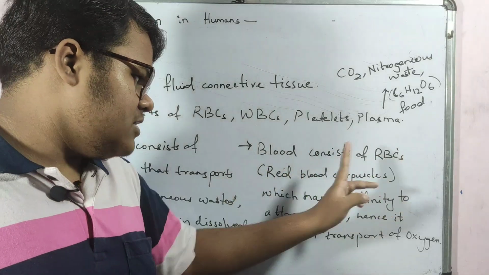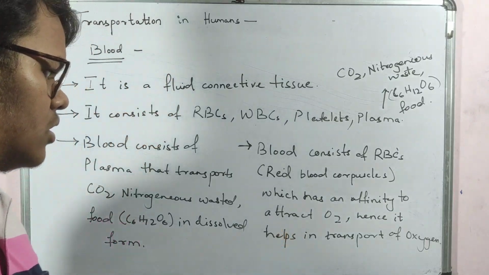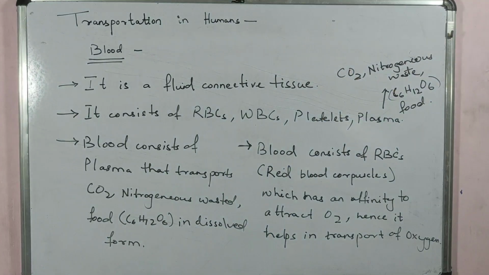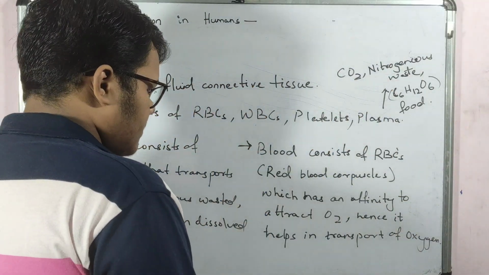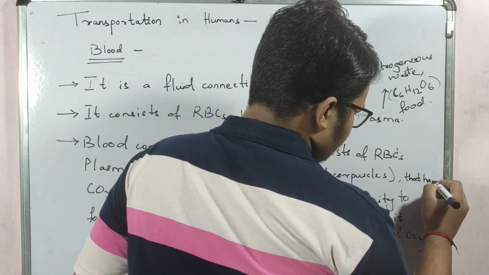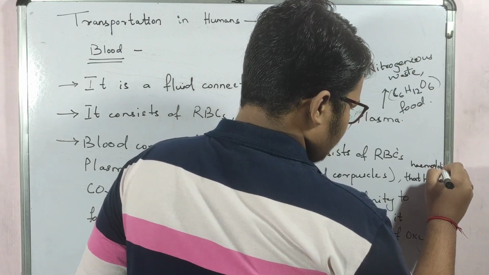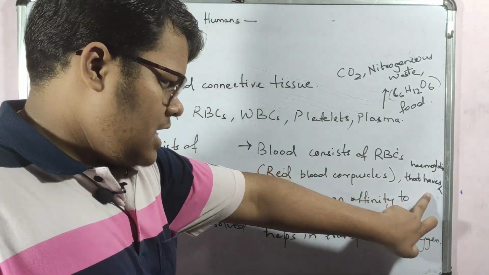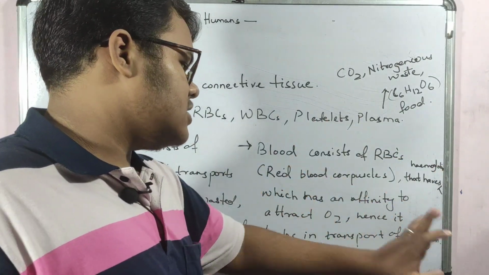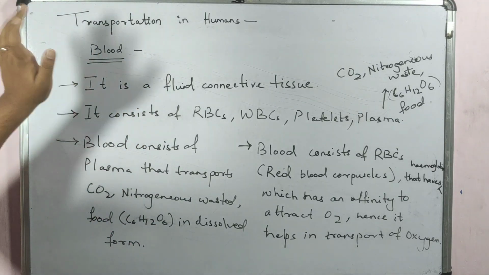Blood consists of RBCs that have hemoglobin, and hemoglobin has an affinity to attract oxygen, hence it helps in transport of oxygen. So these are the 4 points of blood for a 4 mark or 3 mark question of blood.